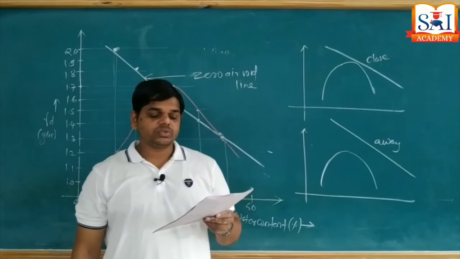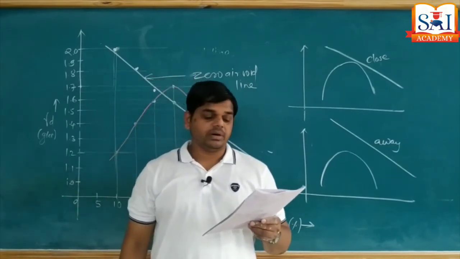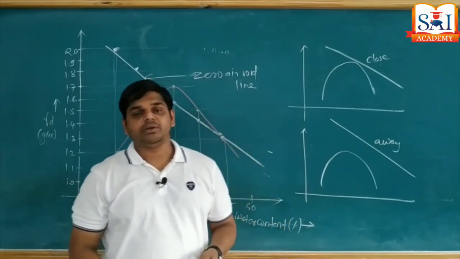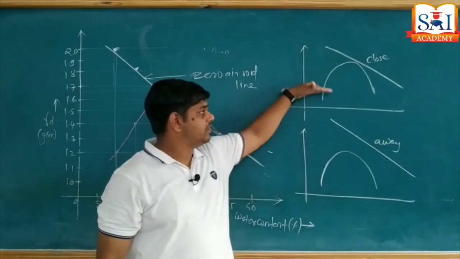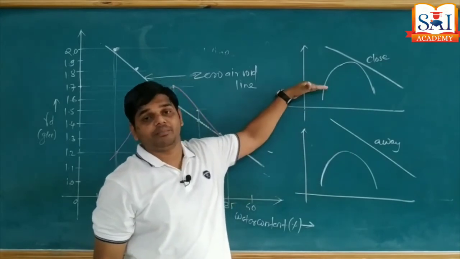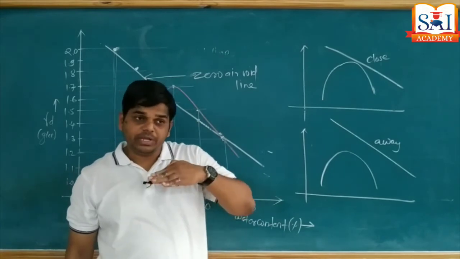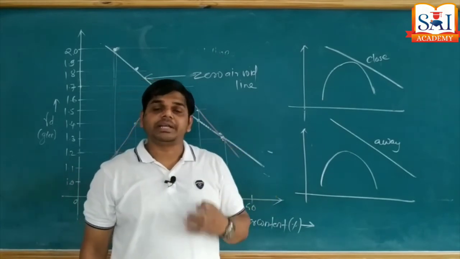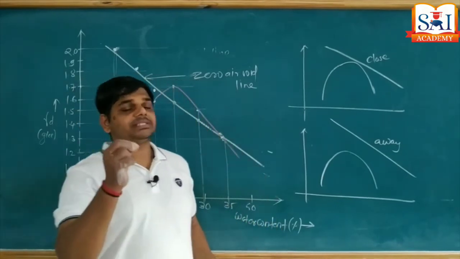When the line is close to the compaction curve, it indicates good compaction. When the line moves away from the curve, it indicates poor or loose compaction. So this is not good, and this is the achievement of high level compaction. So when we plot the zero air void line and it is very close to the curve, our compaction attains a higher degree of compaction.